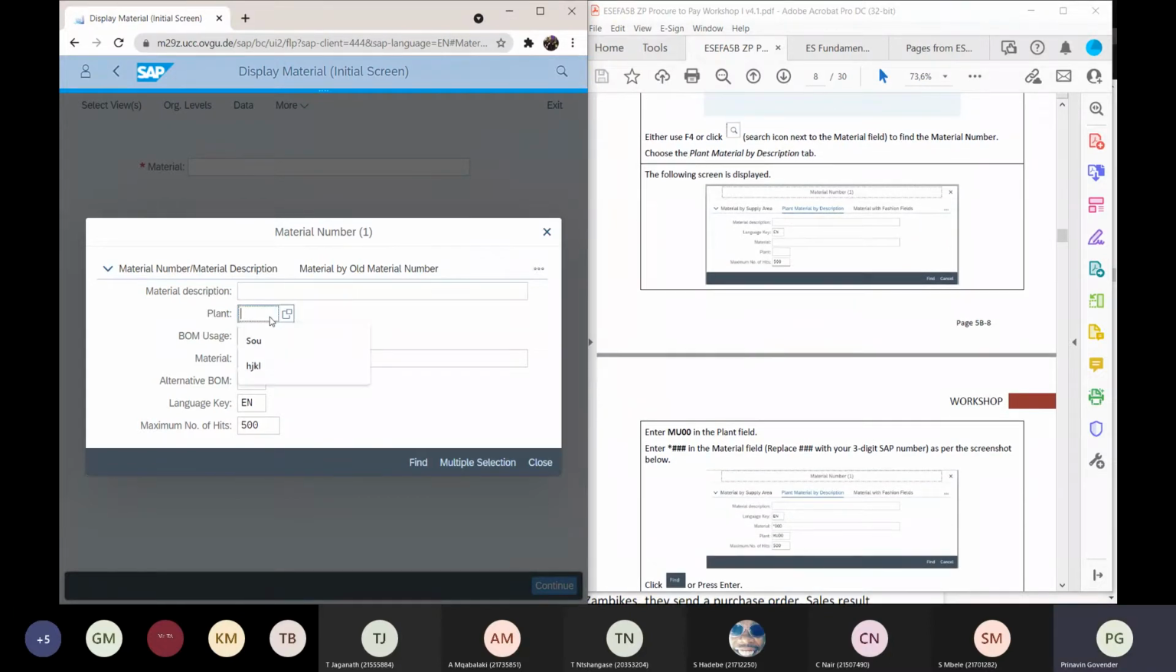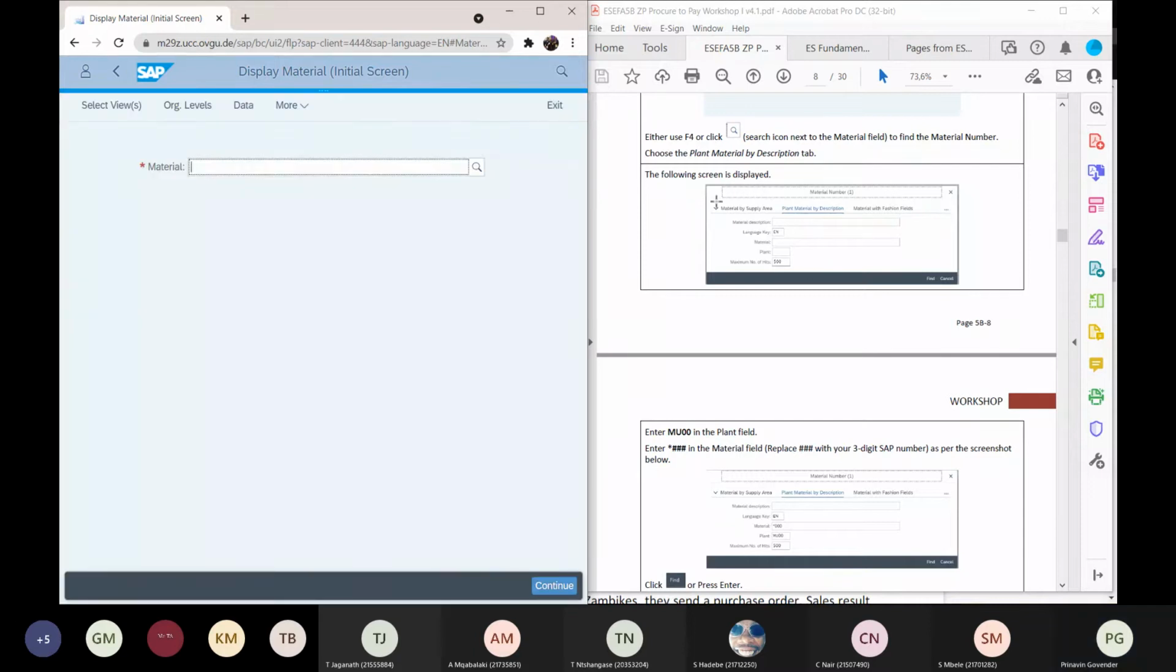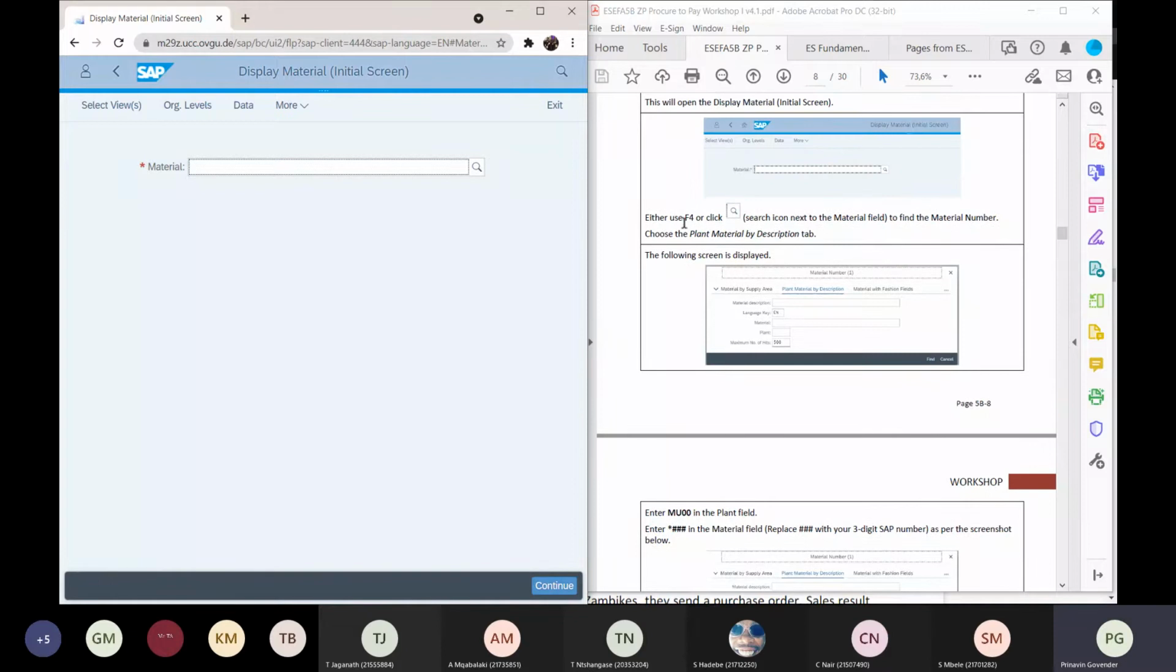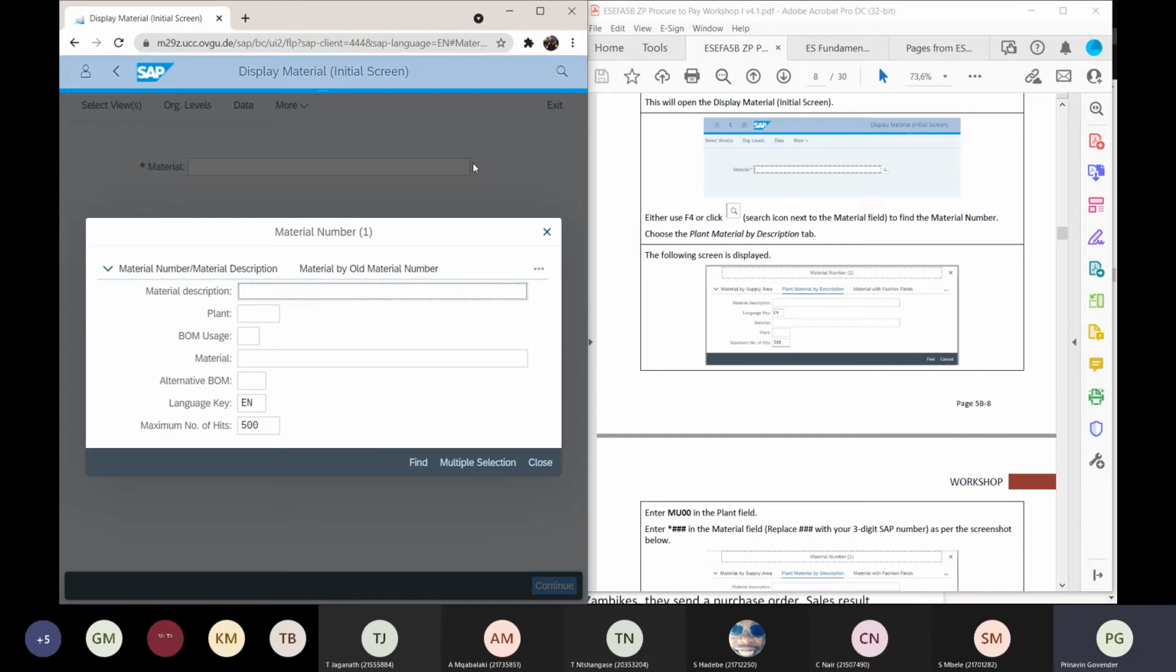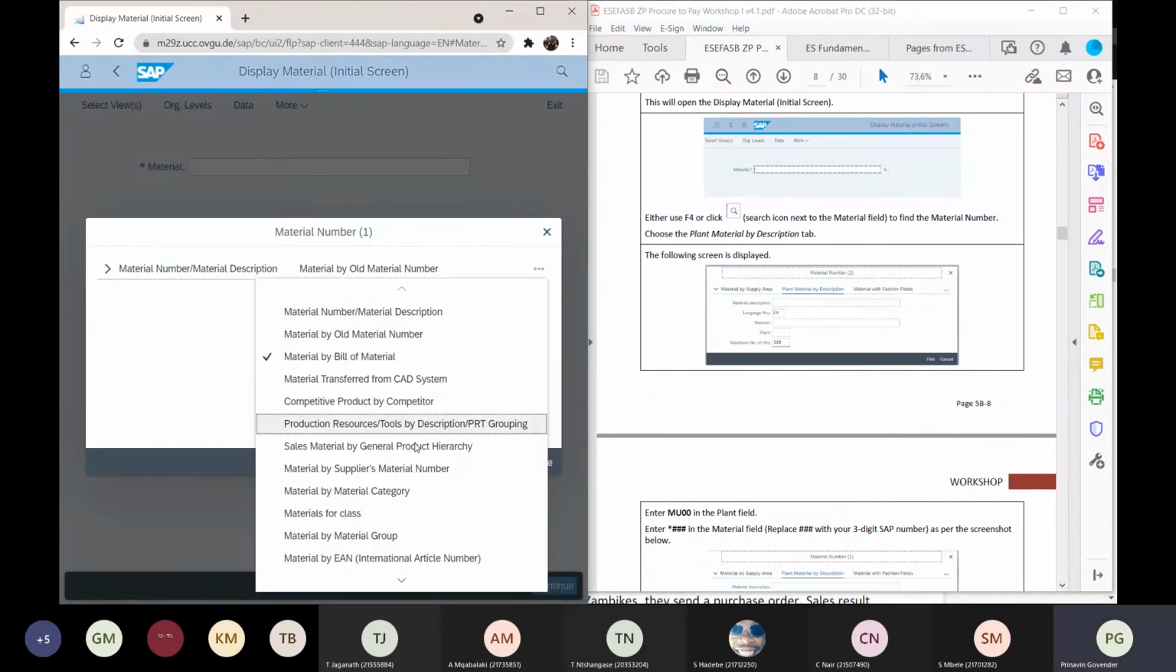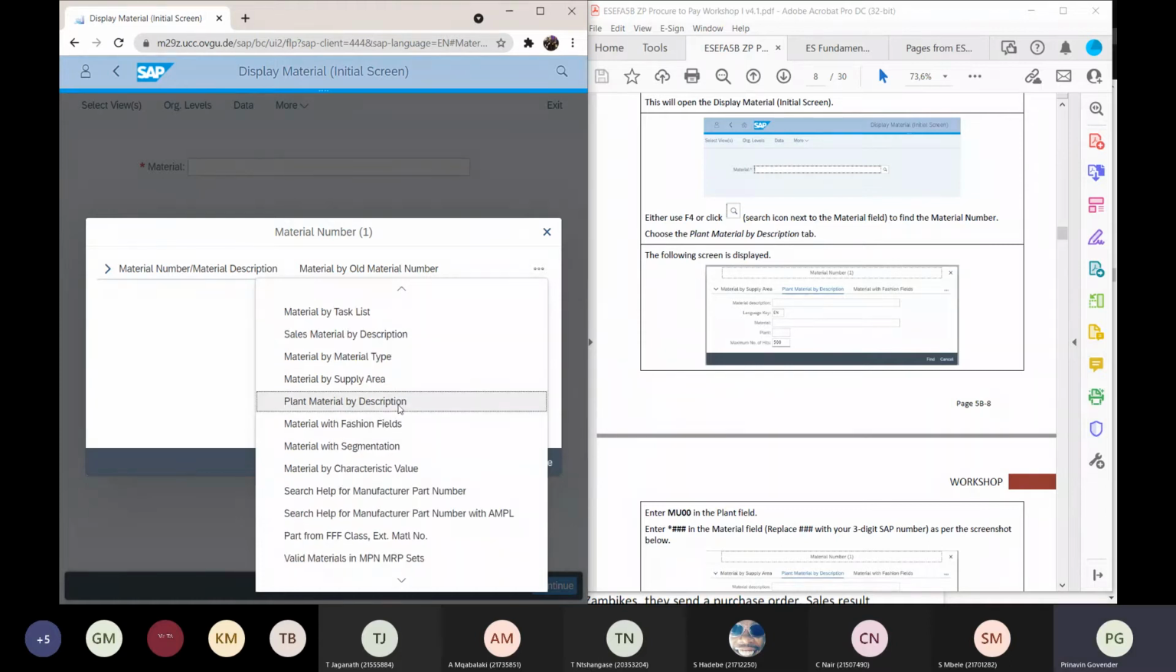The plant field is 000. What's in the materials field? I'm just going to go back one step. I'm going to close that. I'm back again. Either use F4 to find the material number. Where's my material? I want to see plant material, by description.